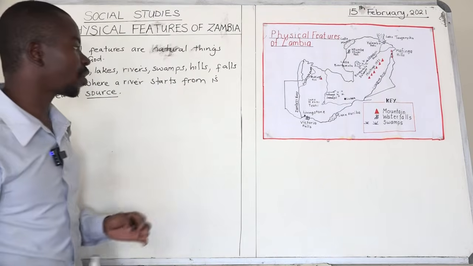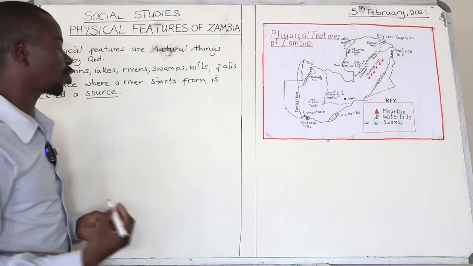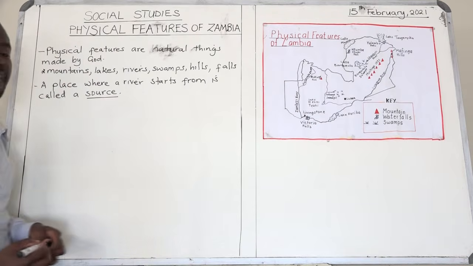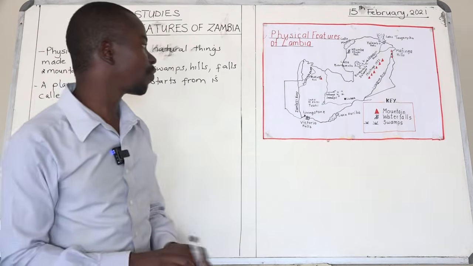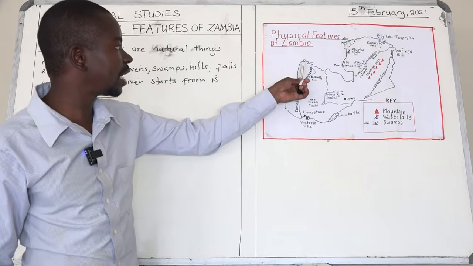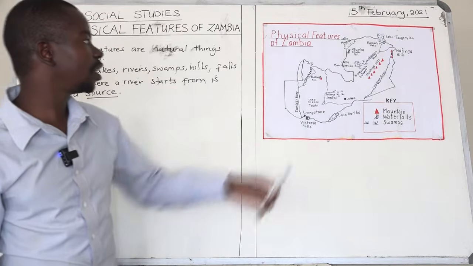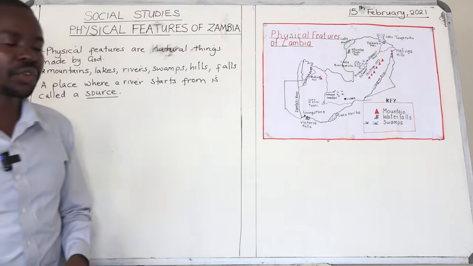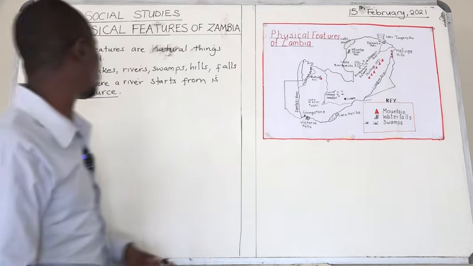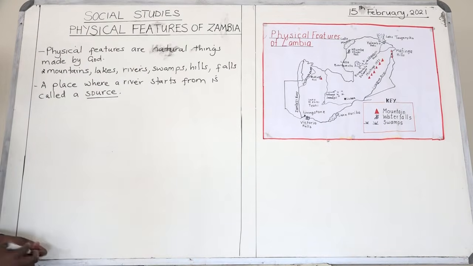For example, the source of the Zambezi River is Kaleni Hills. So a place where a river starts from is called a source.